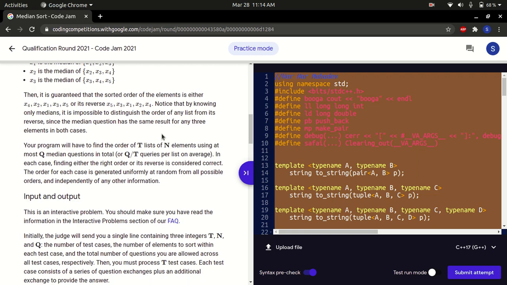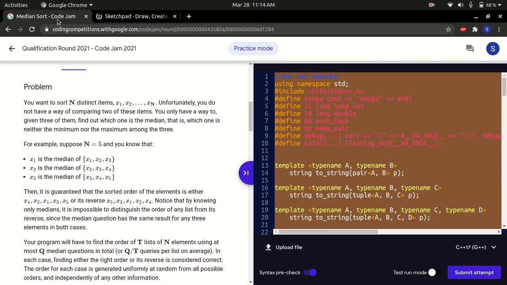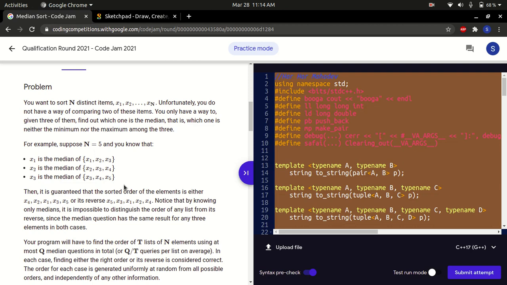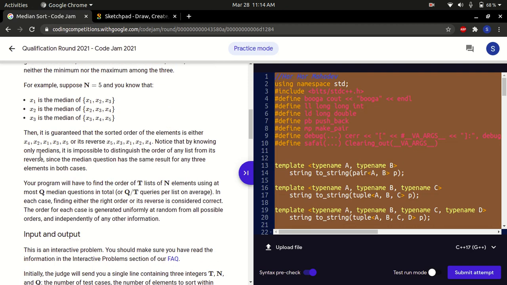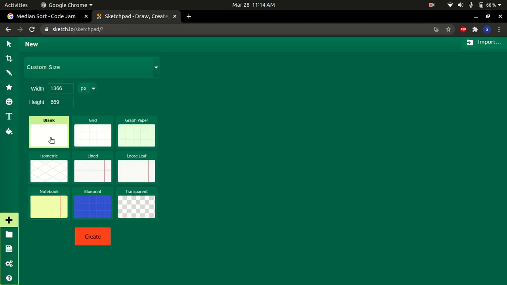Also, one thing to note is that the reverse order is also accepted, and this is because we cannot tell using only median queries.